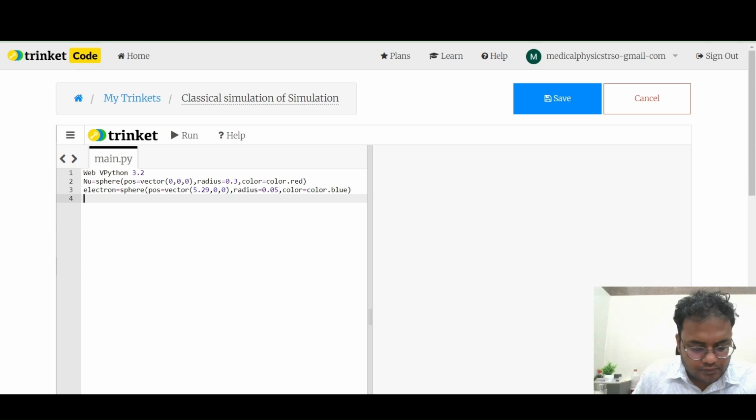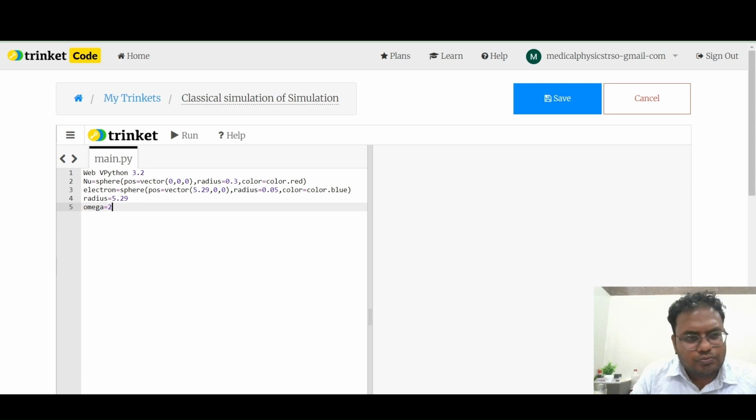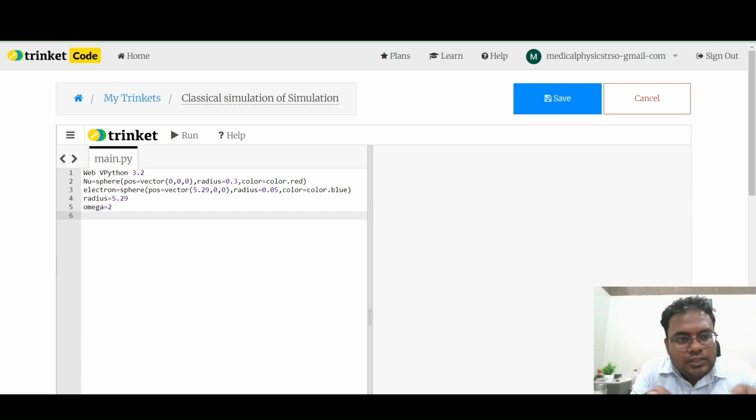Now it's time to set the orbit parameters. The first parameter is radius. Radius equal to 5.29, we already assigned. Then omega. Omega means the angular velocity. So omega equal to, let's say, 2. These values are not the exact values of an atom. I am taking them just for visualizing the whole matter, but the inner physics remains the same. Let's say decay rate. The decay rate means how fast the accelerating charge radiates and loses its energy. Let's say the decay rate is 0.5.